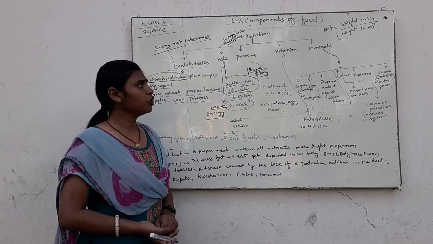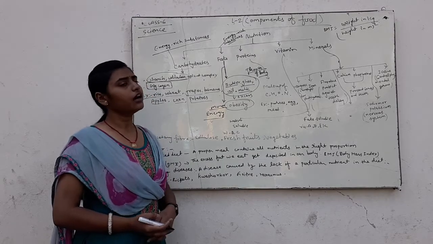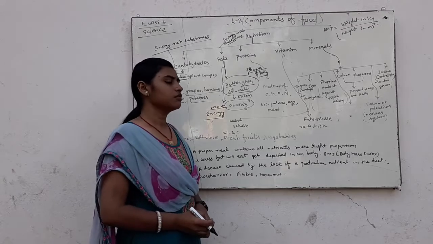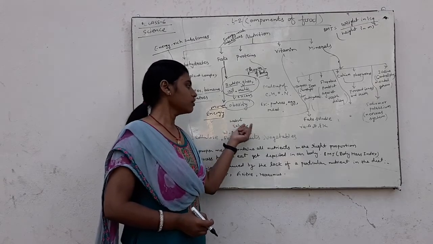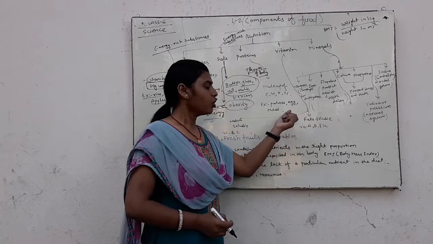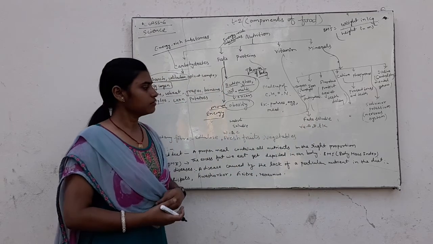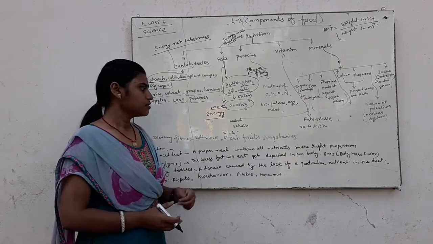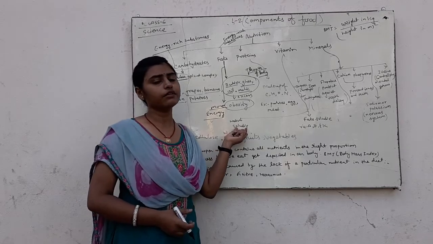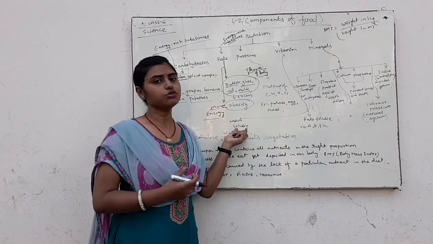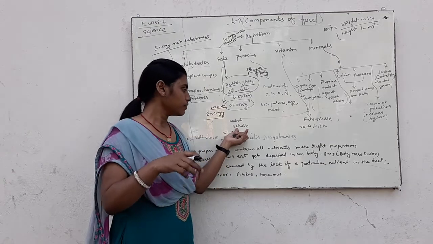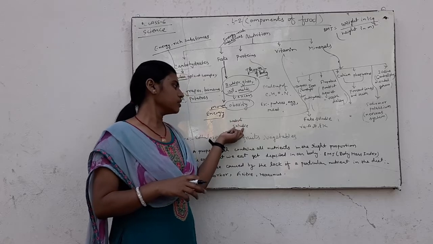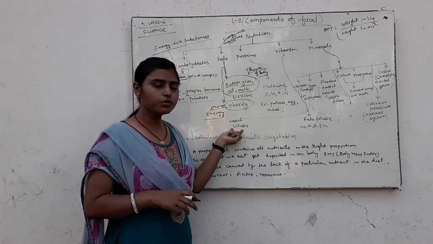According to solubility, proteins are further classified into two forms: water soluble and fat soluble. That which is able to dissolve in water is called water soluble.